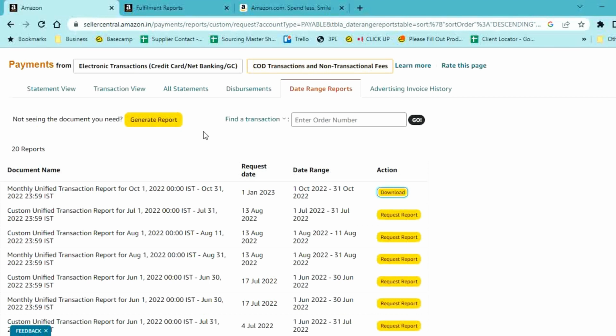One key point here: when you're on this page, you see there are two sections. One is electronics and the other one is cash on delivery. At this point in time, don't get confused. It doesn't matter which option you choose, because when you download the report, you will get to see a unified report. A unified report is nothing but a combination of both electronic transactions as well as cash on delivery transactions. So it doesn't matter which you choose. Just make sure that once you are here on data range reports, you generate the report and download it.